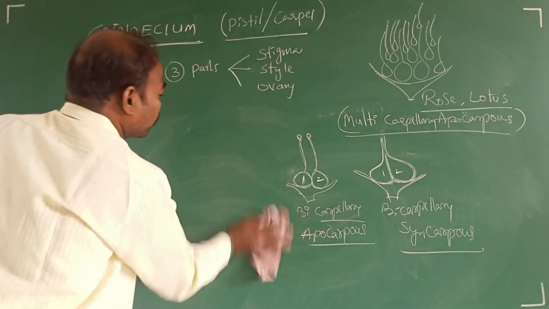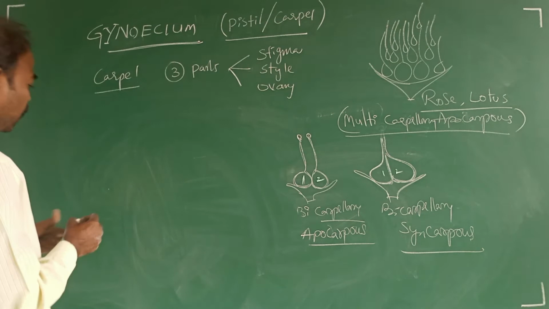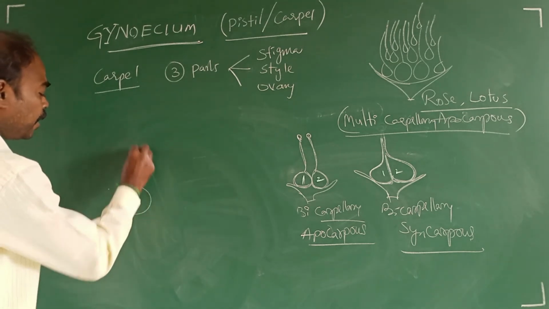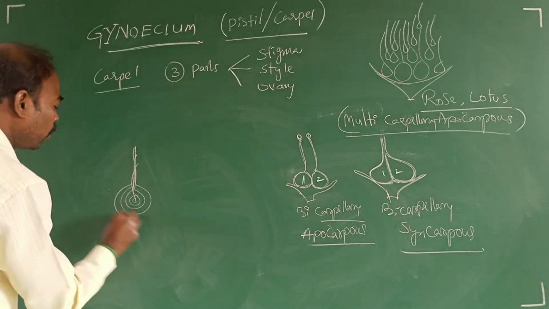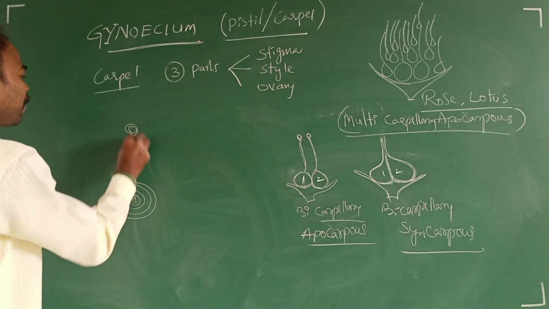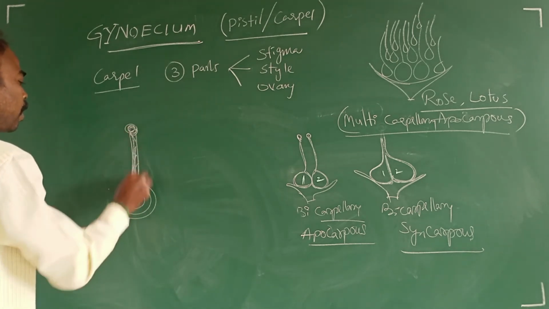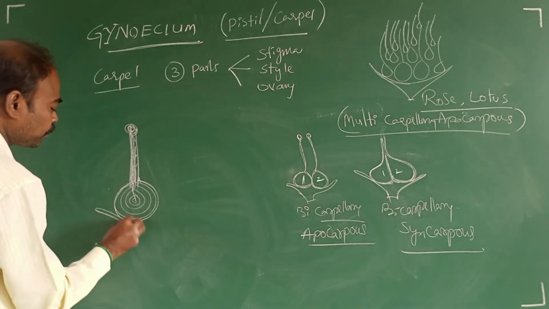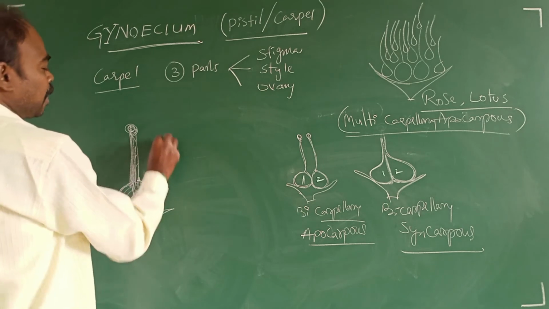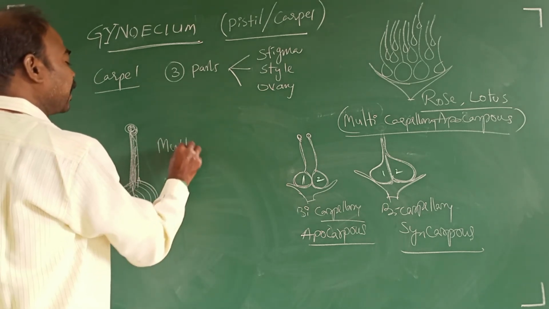But 1, 2, 3, 4, 5, whatever the number, all the carpels unite and form what looks like a single carpel.